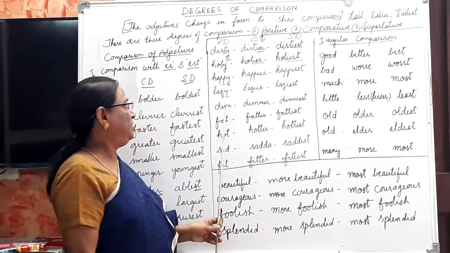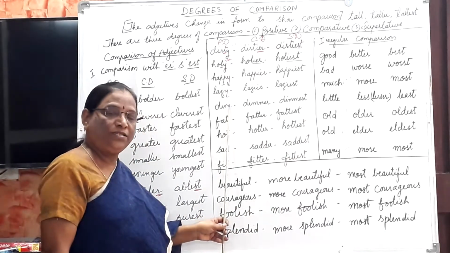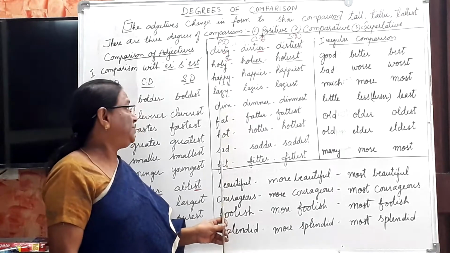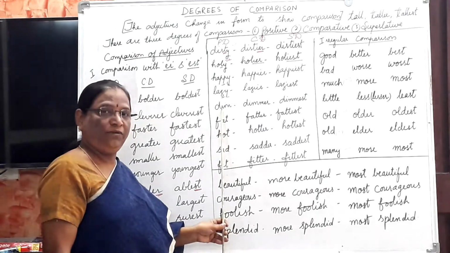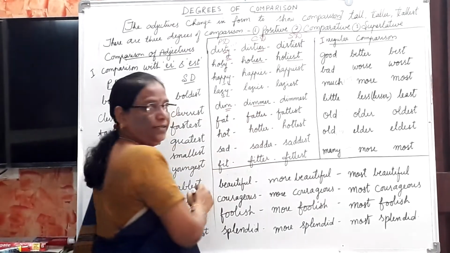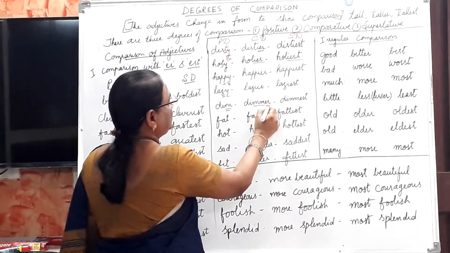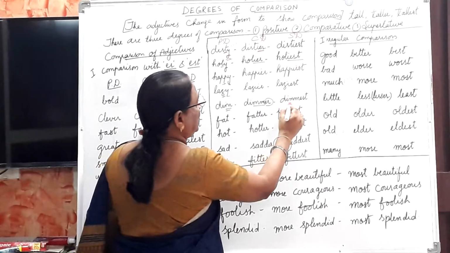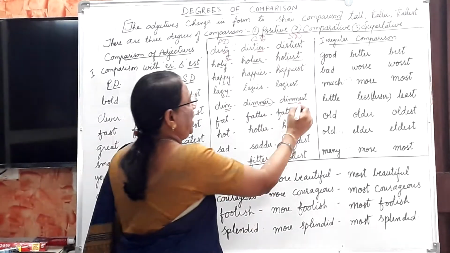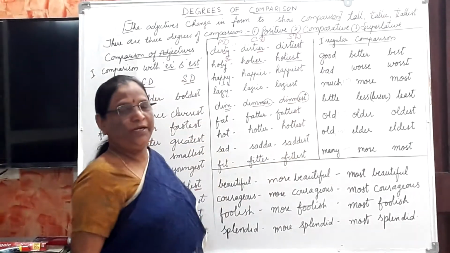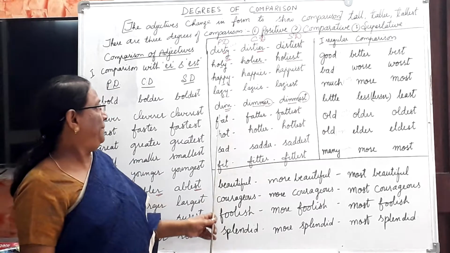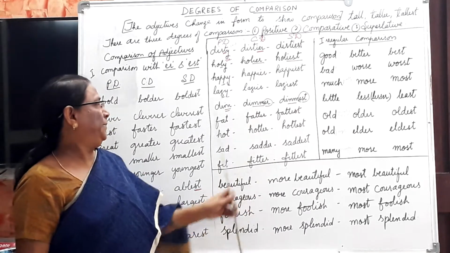When the word has one syllable, ends with a consonant and is preceded by a vowel letter, the last letter is doubled and ER is added, and in the superlative the last consonant is doubled and EST is added. Dim, dimmer, dimmest.